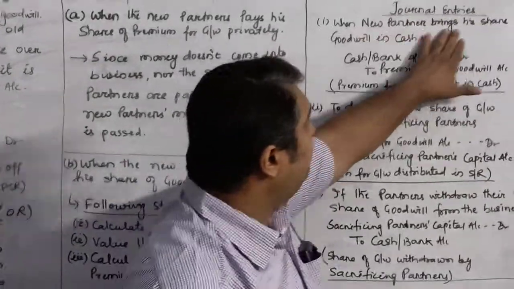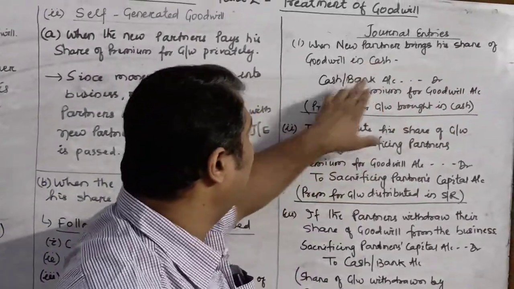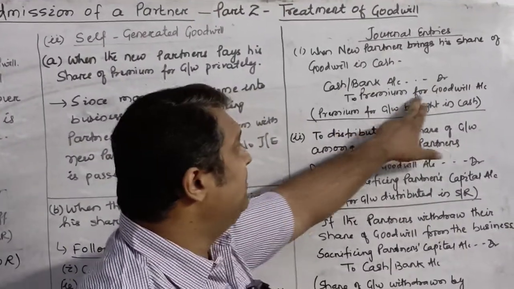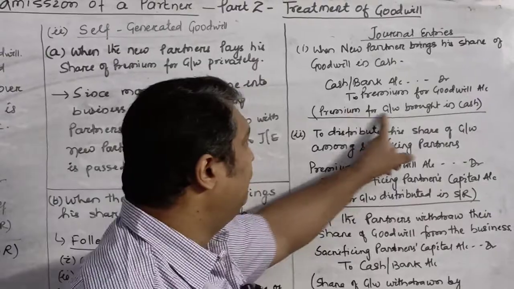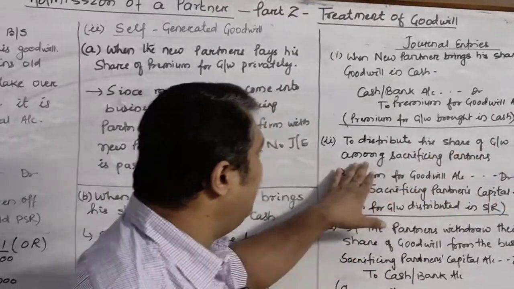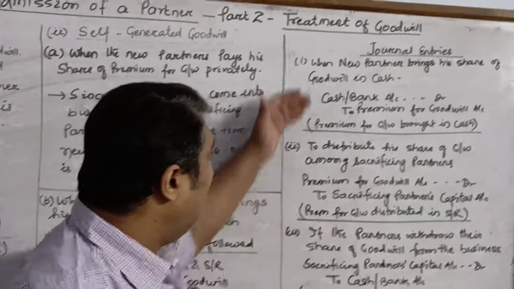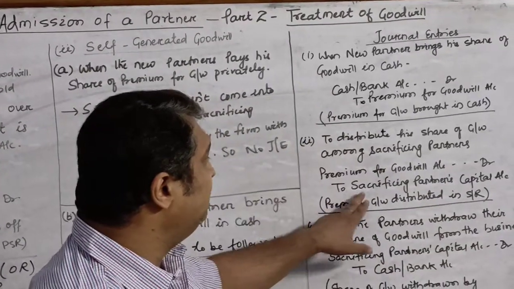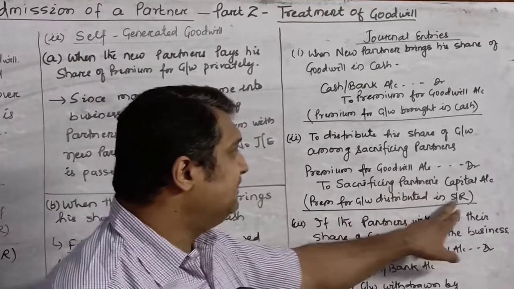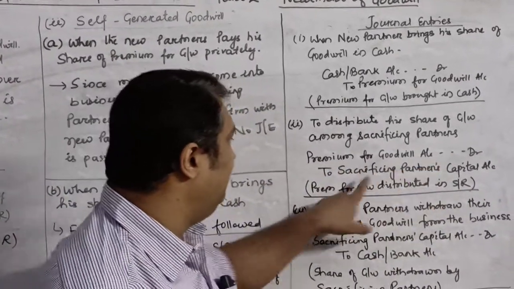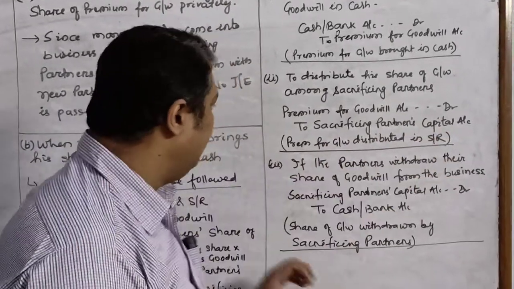When the new partner brings his share of goodwill in cash, you will pass the entry: cash or bank account debit to premium for goodwill account. Premium for goodwill brought in cash. To distribute his share of goodwill among the sacrificing partners, after the goodwill has been brought into the business, it will be distributed among the sacrificing partners in the sacrificing ratio, and you will pass the entry: premium for goodwill account debit to sacrificing partners' capital account.